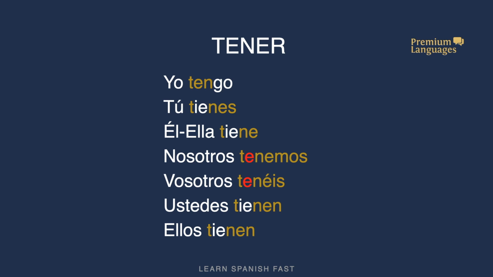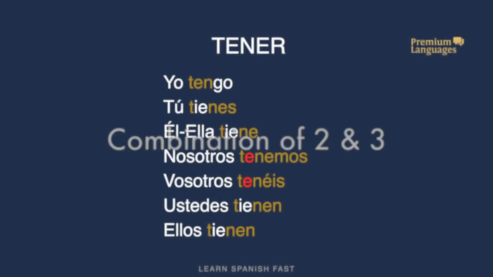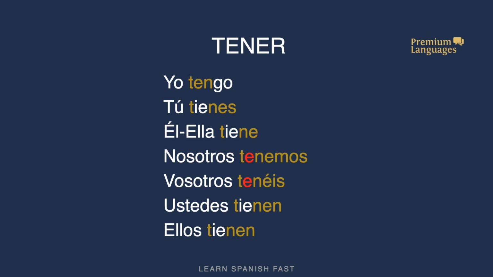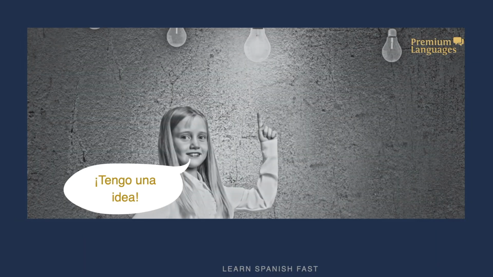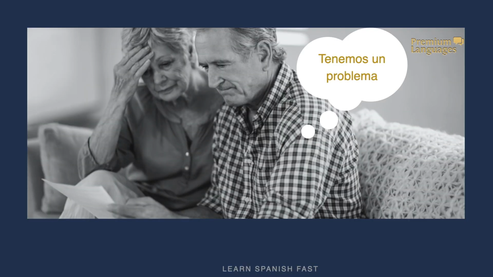So again, tener is a combination of 2 and 3. 2 because the yo version is different. Tengo, not teno. And 3 because the I becomes IE and is regular with nosotros and vosotros as the type 3 verbs. Example, tengo una idea. I have an idea. Or, ¿tienes tiempo? Do you have time? However, in the nosotros version, tenemos un problema is not irregular. We have a problem. Tenemos un problema.